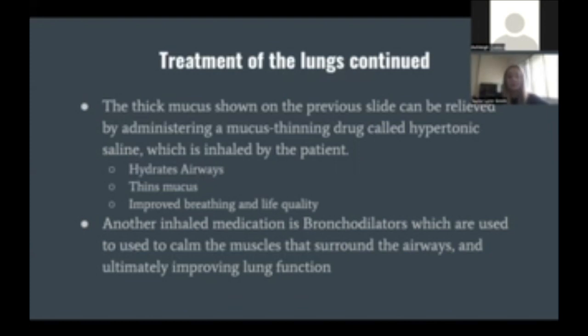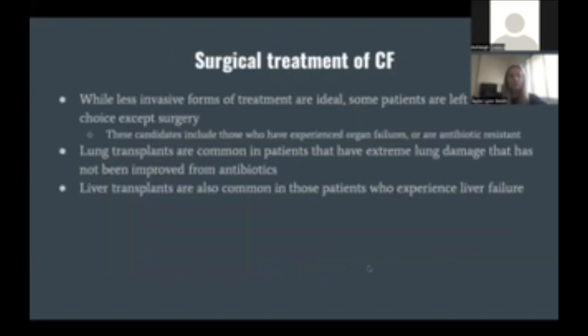Another inhaled medication that is sometimes used for the airway obstruction is bronchodilators. They're used to calm the muscles that surround the airways, ultimately improving lung function as well. But again, none of these cure the condition, they just manage the symptoms. And we always try to go the least invasive way possible, but sometimes the organs are so damaged by cystic fibrosis that the patients are left with no choice except surgery.